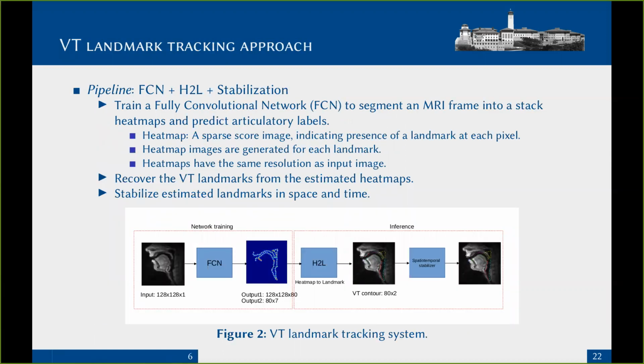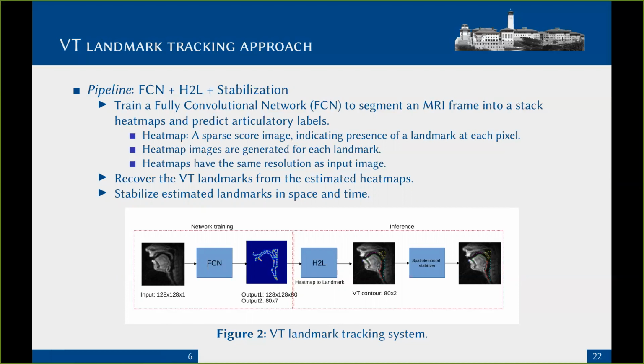The main idea in here is utilizing heat map regression to estimate a sequence of heat maps which are associated with landmark coordinates for each MRI frame. A heat map is a sparse image which encodes the information in the neighborhood of each landmark and has the same resolution of an MRI frame. We utilize deep learning to train a network which is capable of estimating these heat maps and their articulatory class labels as well.